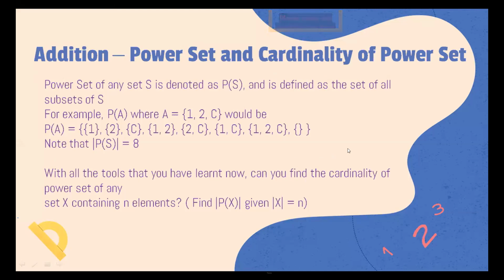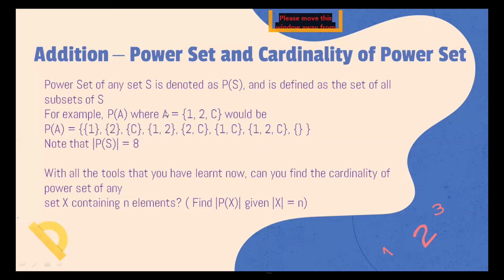Okay, Vishwajit, for you: the power set is just the set of all the subsets, and a subset means any set whose elements are all part of the original set.